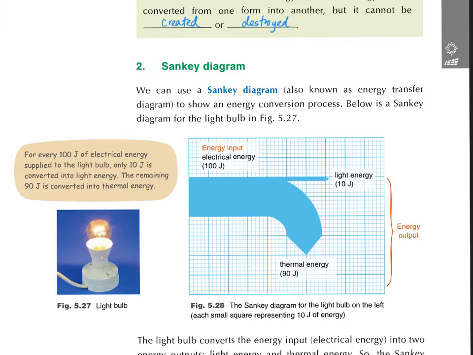Okay, the meaning is this is the input energy, and this is the output energy. The input changes to this one, which is the energy that we want. Therefore, for the light bulb, we want the light energy. But what is this? This is the side energy, the remaining energy, the energy that we don't want, because for the light bulb, we want to get the light, but not the heat. All of this is the energy output. Therefore, this Sankey diagram shows that more energy goes to thermal energy rather than light energy.